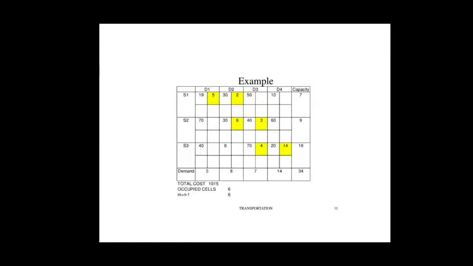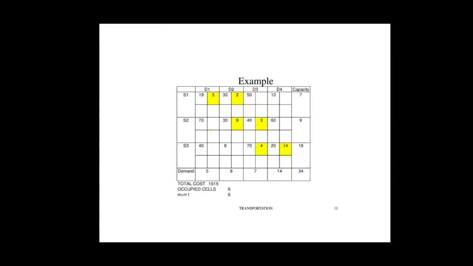Now the capacity is 7. The first demand is 5, so you write down 5 here, and you take 2 from this. So 5 plus 2 is 7. You start from the northwest, the top left corner. Then here 9.